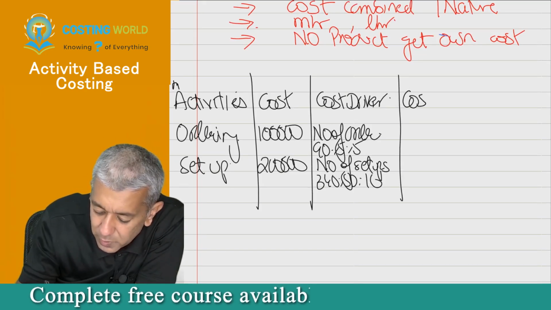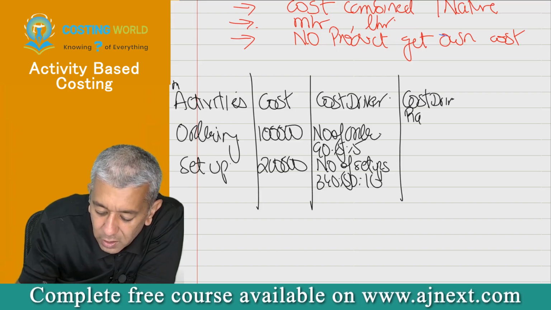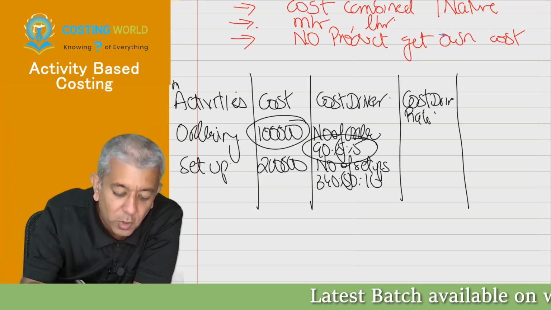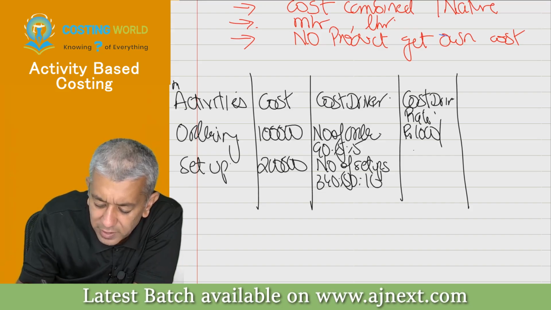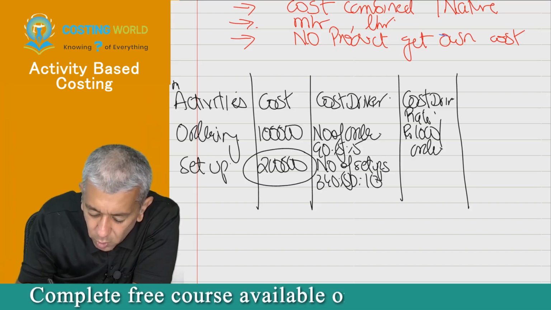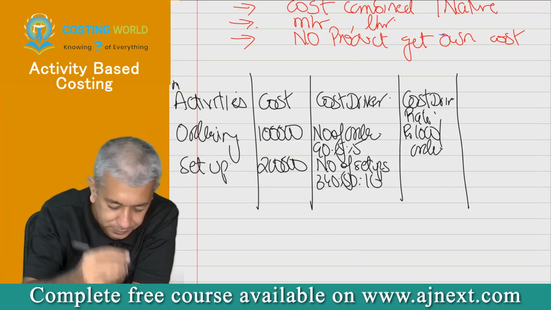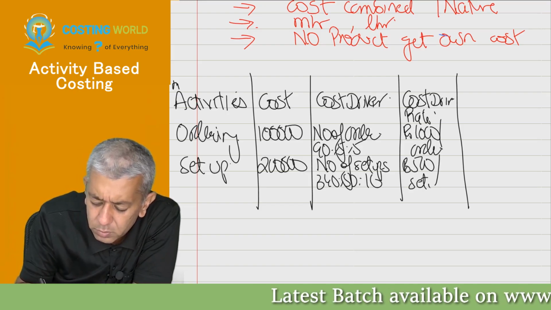Next step in this particular case, we try to find out the cost driver rate. Okay. Use your calci and tell me 1 lakh rupees is a cost for 100 orders, no? So therefore, per order cost will be how much? 1000. That we all did before also. But 2 lakh rupees is a cost for 400 setups. Please just divide. 500. This is rupees 500. Can you say 500 per setup, no?